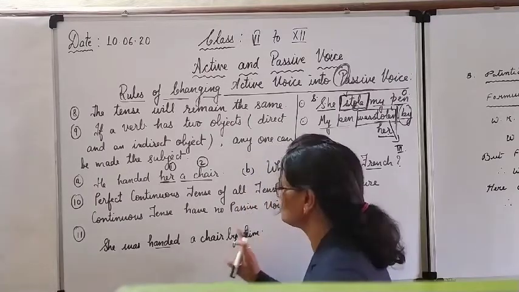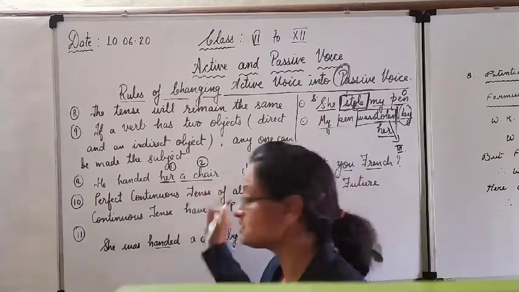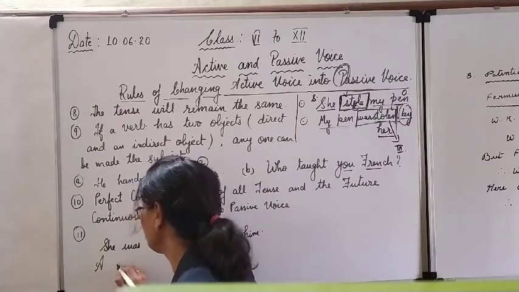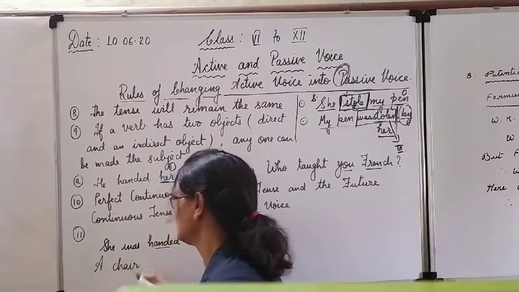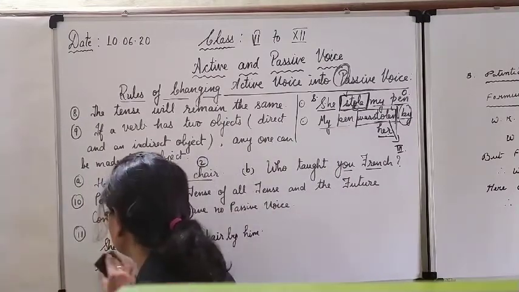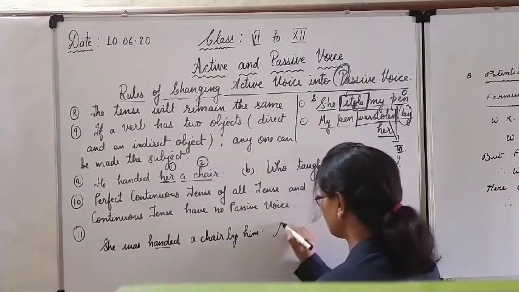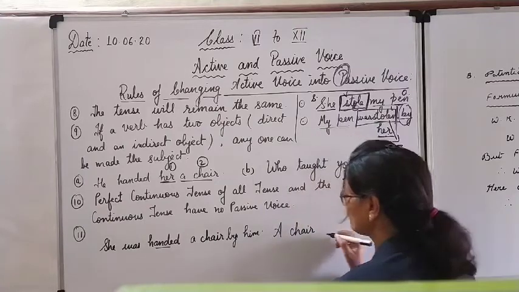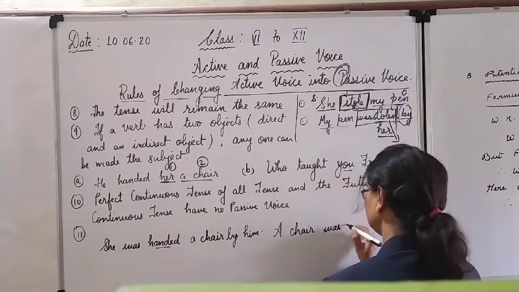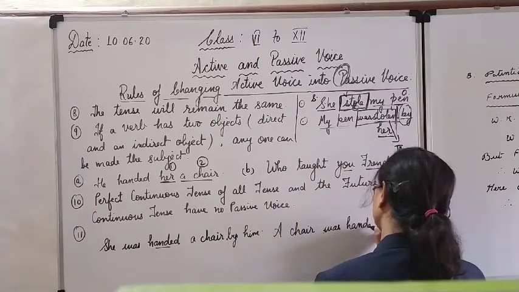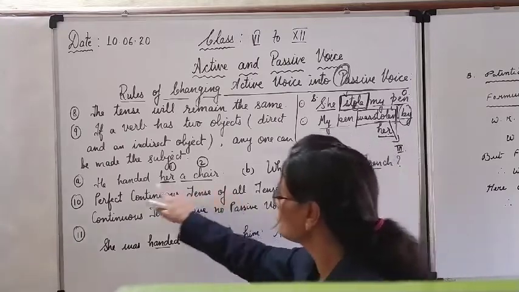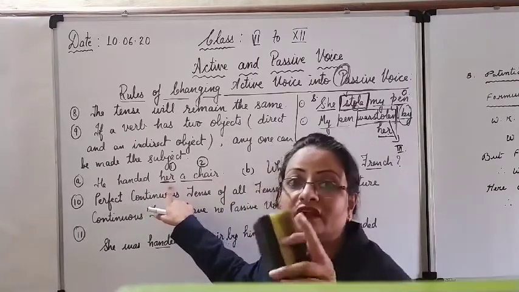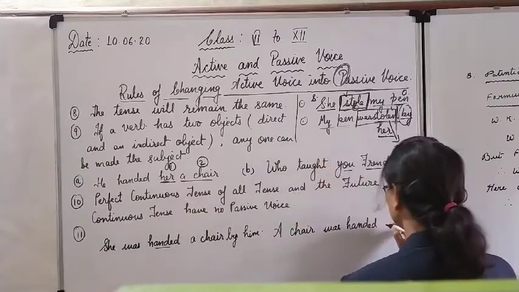And the second way of solving it, we can keep a chair as the subject. So A will be capital. A chair, okay. Maybe not visible to you, I'll write here: A chair was handed. Then you have to retain the second object, to her.